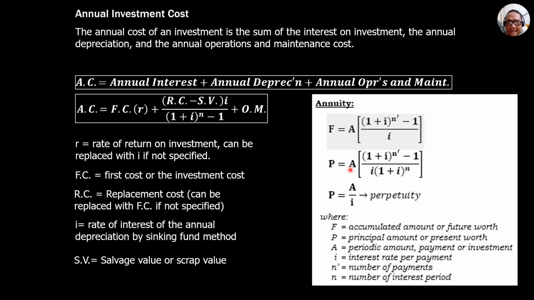Or the other direct formula is A over I times quantity 1 minus quantity (1 plus I) to the negative n, if you can remember. So that's the perpetuity, A over I only.